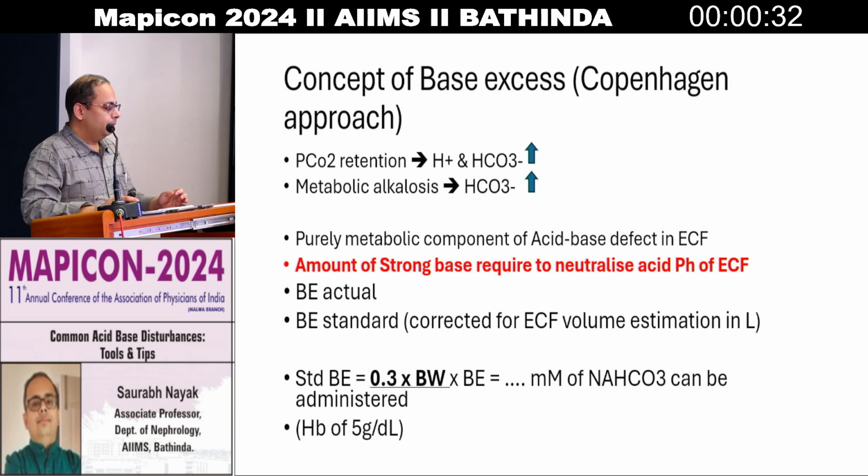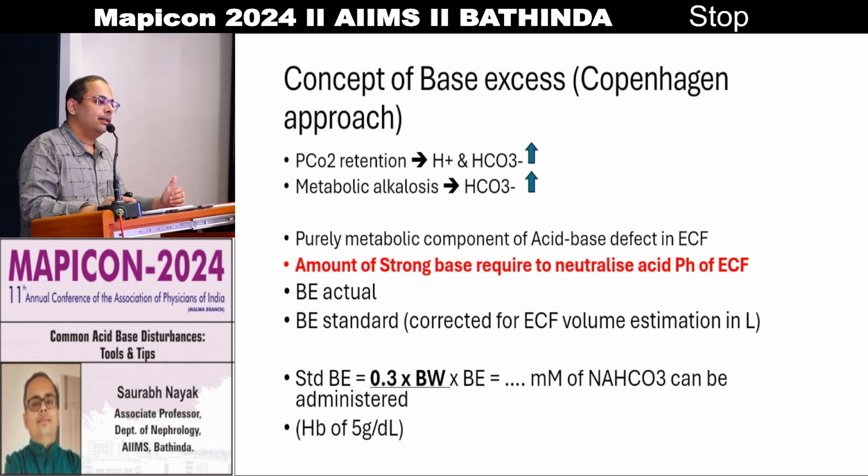So what he did was determine, by various calculations made by computer, that there must be some amount of strong base which, if added to the blood, neutralizes the acidosis. That amount of base is called base excess, and it gives us the idea about whether acidosis or alkalosis is happening. You can also standardize this base excess. The ABG machine gives you the actual base excess as well as the standard base excess, where there is a correction for ECF.